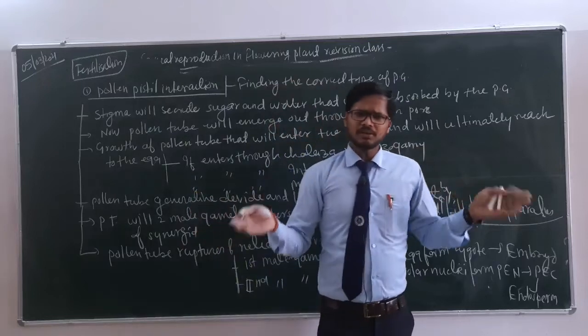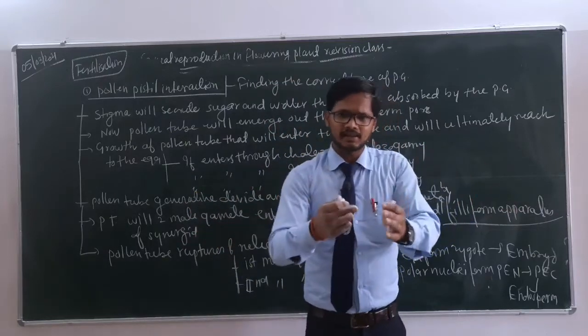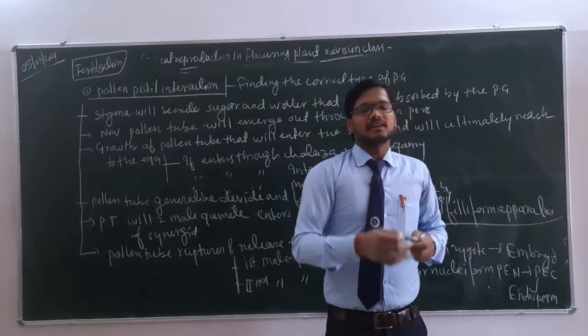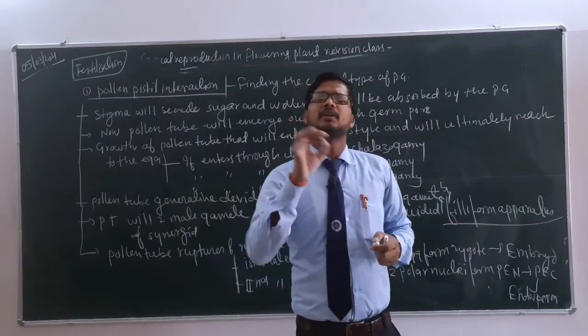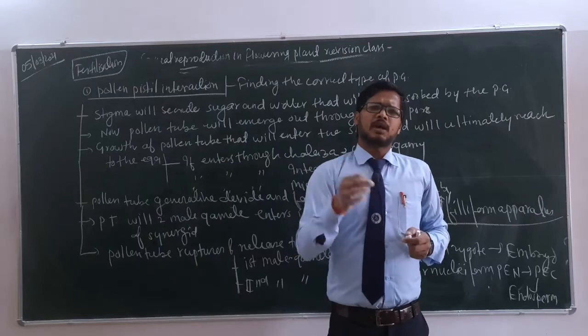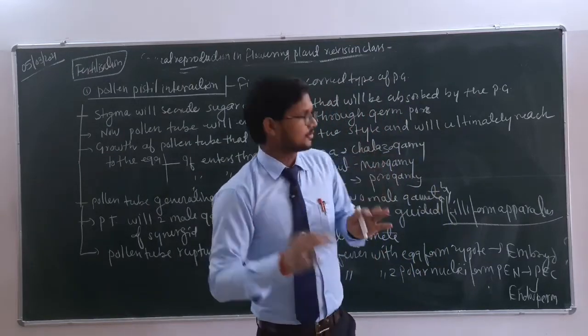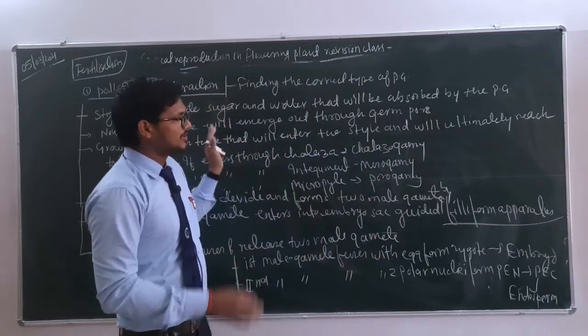Okay, now the pollen tube will rupture and release two male gametes. The first will fuse with the egg cell, forming the zygote, which will form the embryo. The second male gamete will fuse with two polar nuclei and form PEN, the primary endospermic nucleus, that will form PEC, the primary endospermic cell, and ultimately it will form endosperm, that is, nuclear tissue. So all these events we will discuss by means of a suitable diagram.